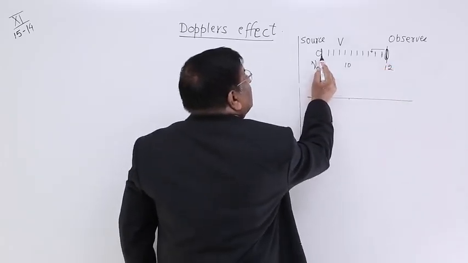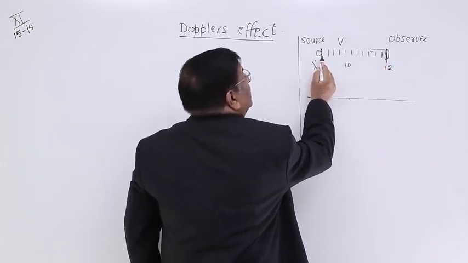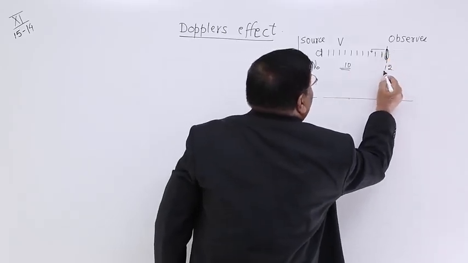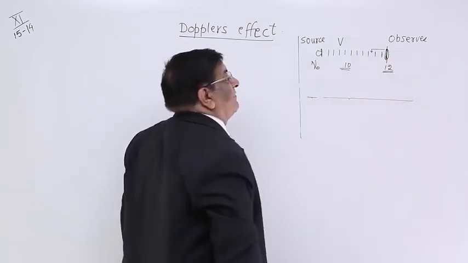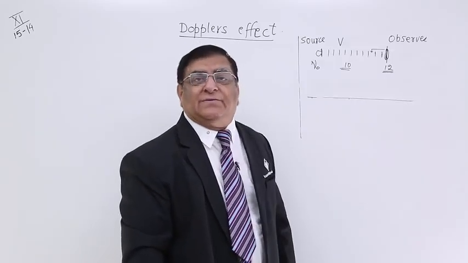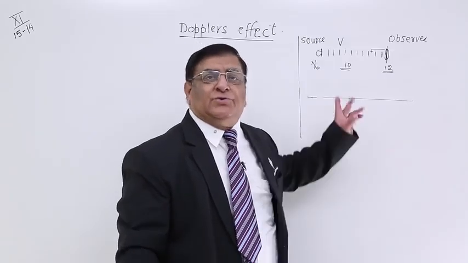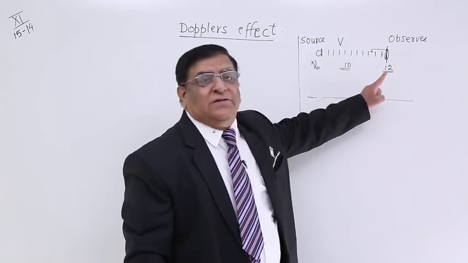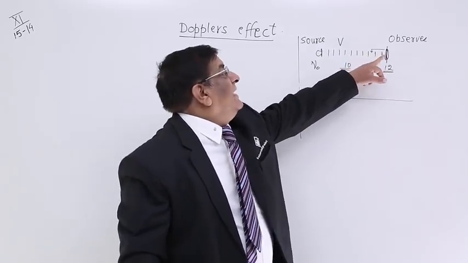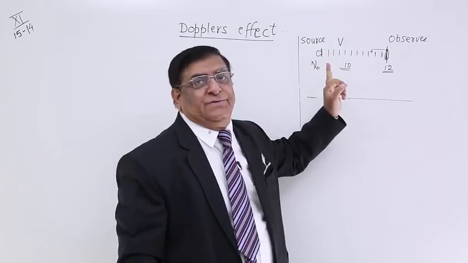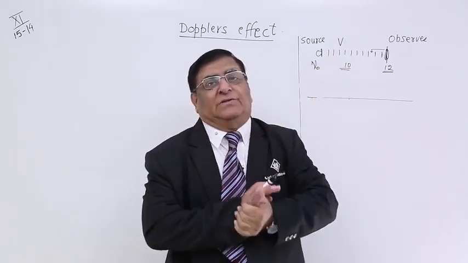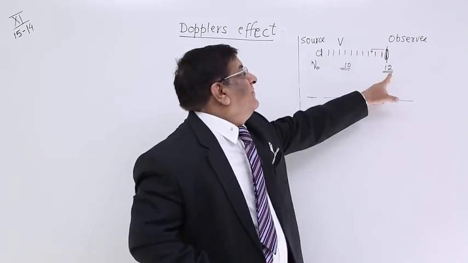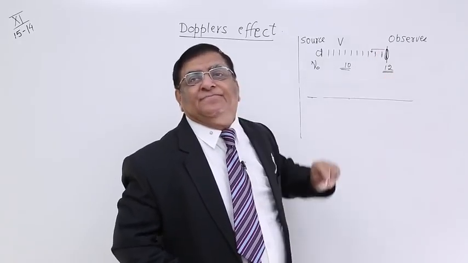Now, the source said, I am making the waves with a frequency 10. The observer says, I am receiving the waves which have frequency 12 per second. And both are correct. Why is this difference there? Because he is in motion and he is coming towards the source. There is a relative motion between the two. So, whenever there is relative motion, the apparent frequency changes.